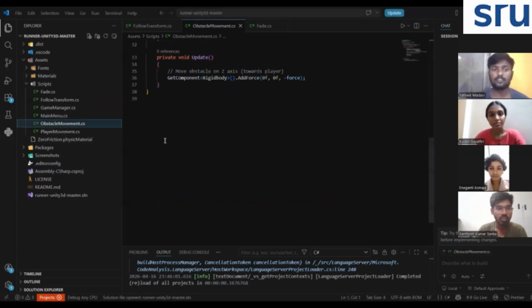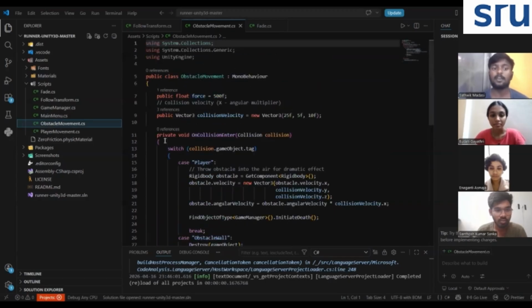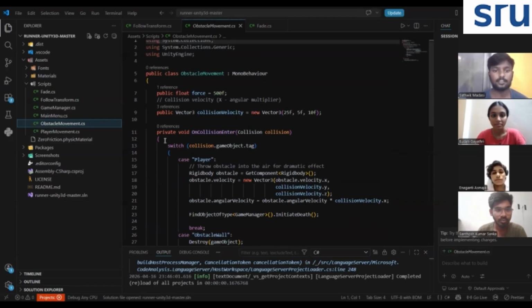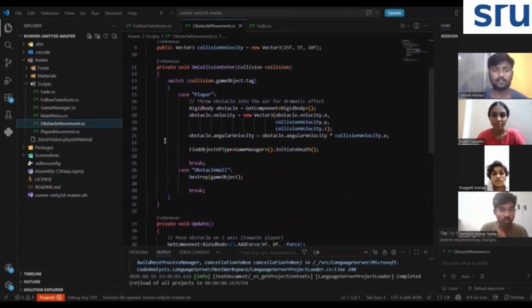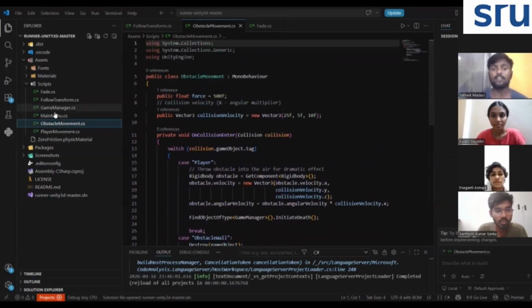Next, we designed the obstacle spawning system. Instead of placing obstacles manually, we use a dynamic spawning approach. This means obstacles are generated during runtime using a C# script. We create a prefab for obstacles and use a script to spawn the prefabs at regular intervals.